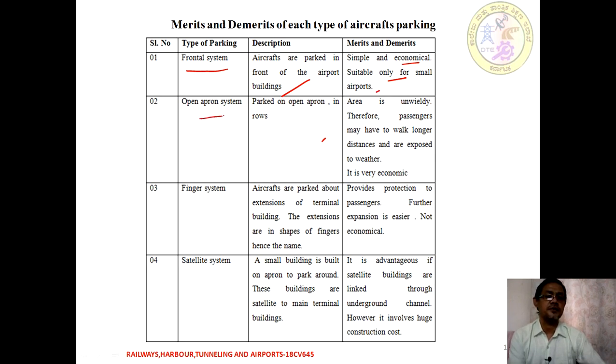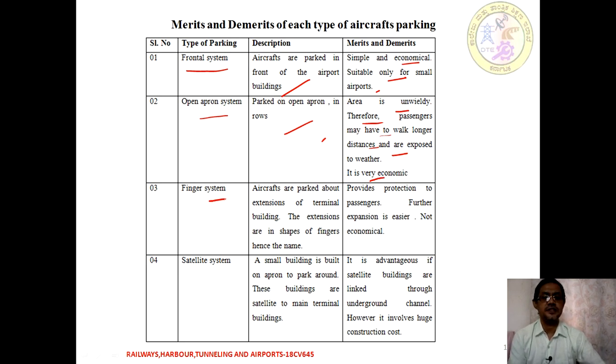Similarly, in the open apron system, aircraft are parked on an open apron in a row, depending upon the number of rows or bays provided in the apron. If the aircraft are parked that way, it is called an open apron system. The demerit is that the walking area is unavoidable. Therefore, the passenger may have to walk a longer distance while being exposed to the weather condition. The advantage is that it is very economical.